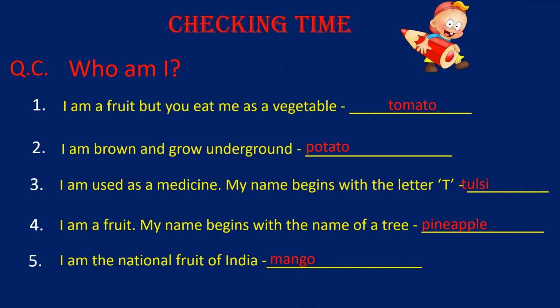Hope, children, you all have written the answer. Now it is checking time. Let us check the answer. So number 1, I am a fruit but you eat me as a vegetable. What did you write? Tomato. Number 2, I am brown and grow underground.